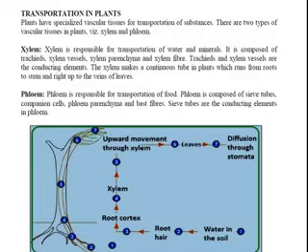Here a picture is given, a flow chart actually. Water in the soil is absorbed by the root hairs and the root cortex.